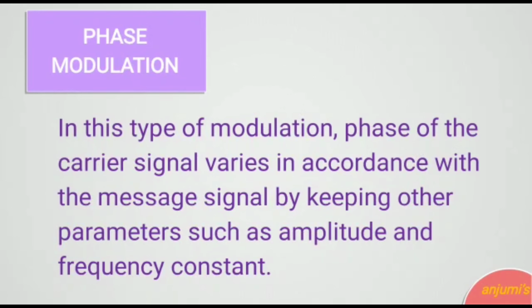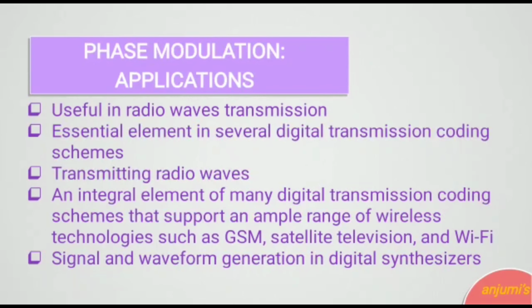Phase modulation. In phase modulation, the phase of the carrier signal varies in accordance with the message signal by keeping other parameters such as amplitude and frequency constant. Application. Phase modulation is very useful in radio waves transmission and it is an essential element in several digital transmission